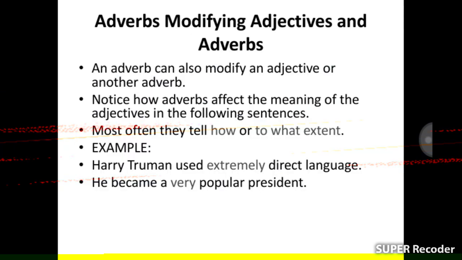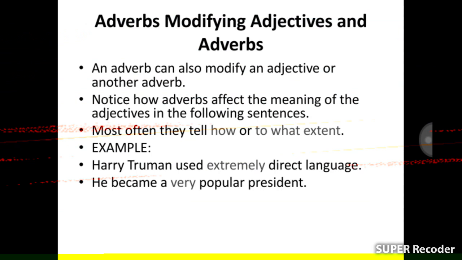Adverbs modifying adjectives and adverbs. An adverb can also modify an adjective or another adverb. Notice how adverbs affect the meaning of the adjective in the following sentences.